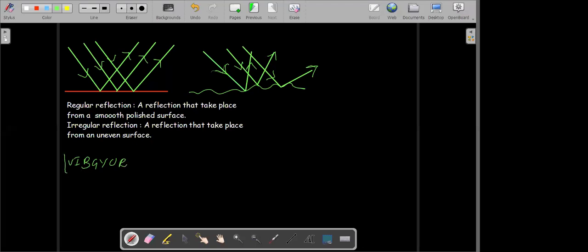A combination of all the 7 colors gives you white light. So when you observe something to be white in color, it means that it is reflecting all the colors. Then only you see it as a white color.